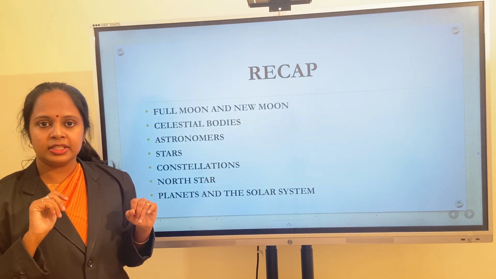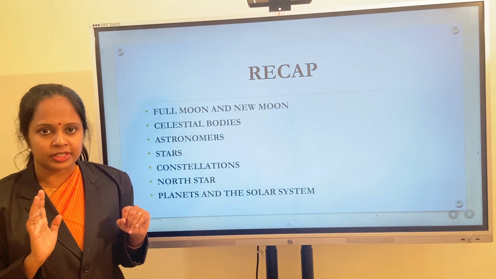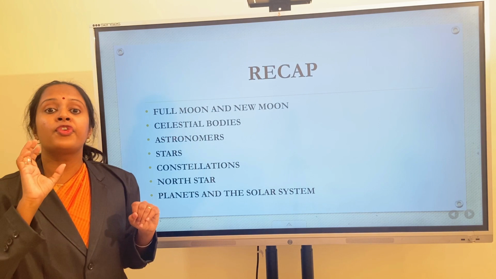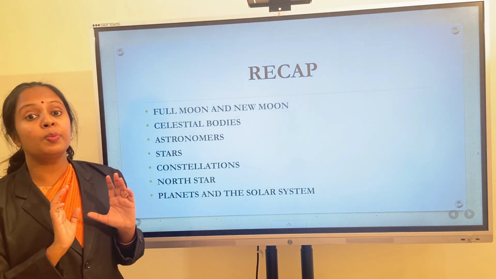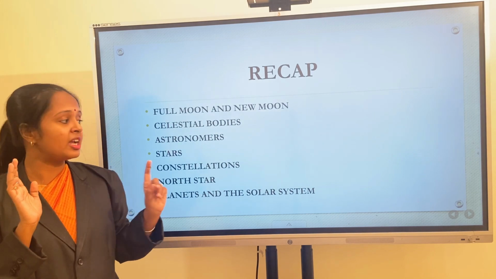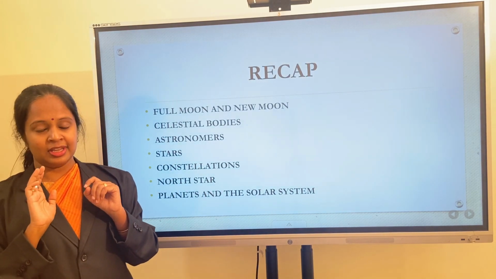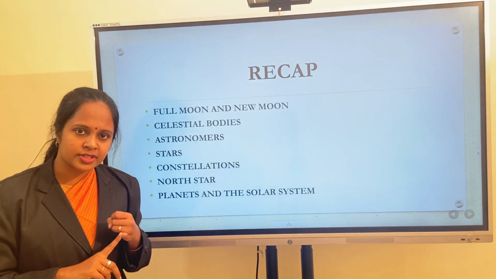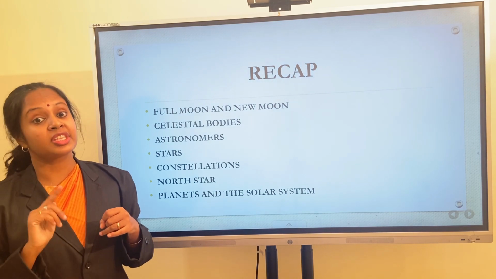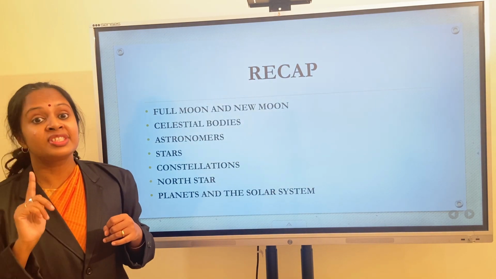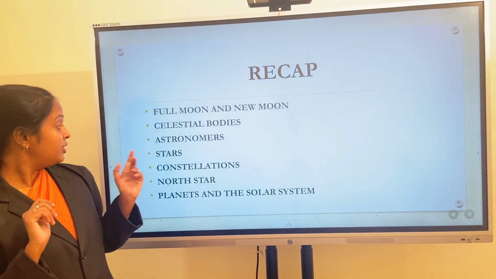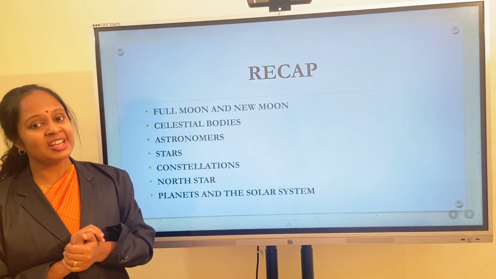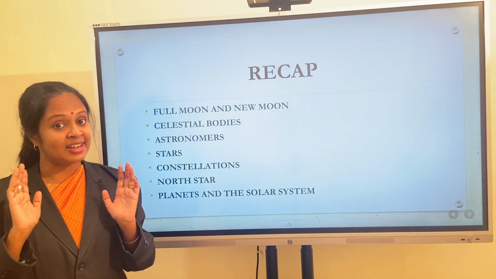And then we studied what is meant by constellations. A constellation is a group of stars that form a pattern in the sky. Examples for constellations are Ursa Major constellation or Big Bear constellation and Saptarishi constellation or Seven Sages constellation. And then we studied about North Star. North Star is also known as pole star. North Star indicates the north direction.